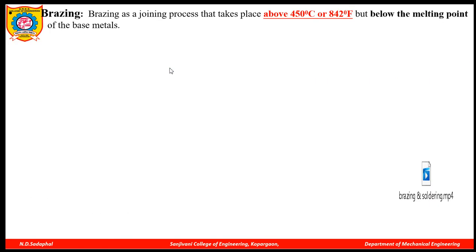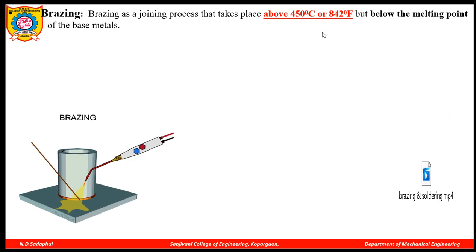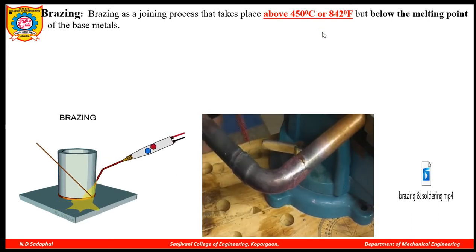But in the brazing process, the only difference is the temperature range. The temperature range of filler metal used in the brazing process is more than 450 degrees Celsius. So this process is carried out above 450 degrees Celsius, but below the melting point of the base metal. It is also equal to 842 degrees Fahrenheit. So this is the brazing process.